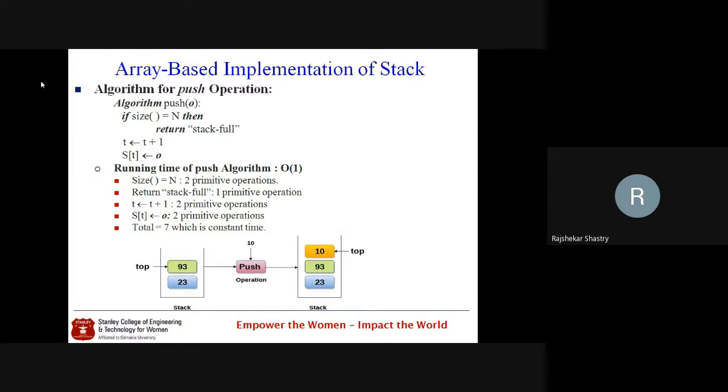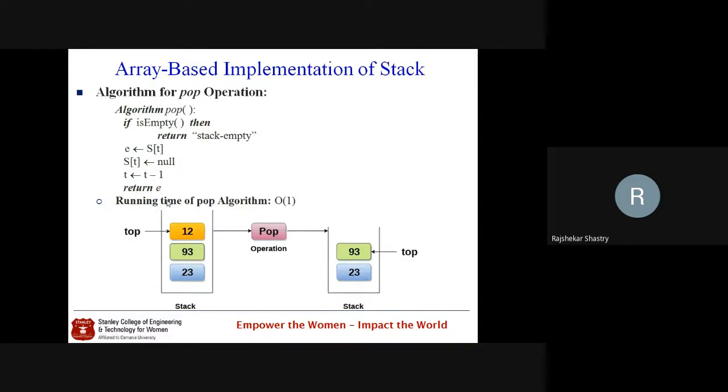So the total is wrong here, Amma, because if the condition is true, then it won't come to t is equal to t plus 1 and s of t is equal to 0. These two operations are not performed if the condition is true. So when the condition is true, how many primitive operations will you find?